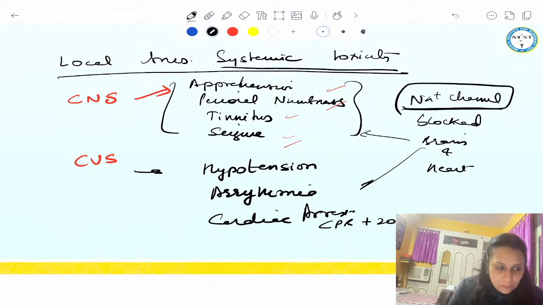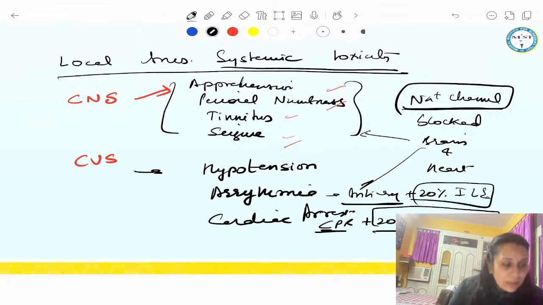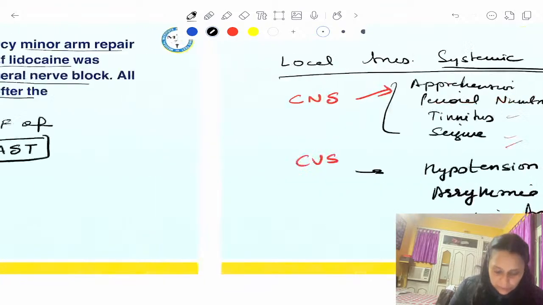What is the management of arrhythmia? Antiarrhythmic and 20% intralipid emulsion. So for everything, we will do the symptomatic management and we will give 20% intralipid emulsion. Any signs of arrhythmia of LAST seen in the patient. So remember this, okay?